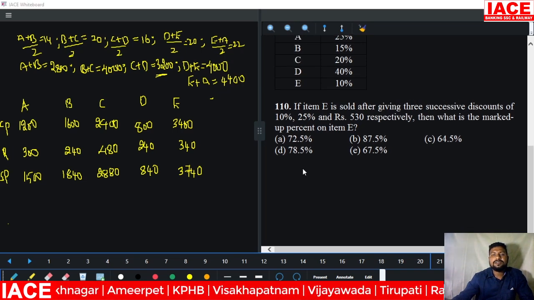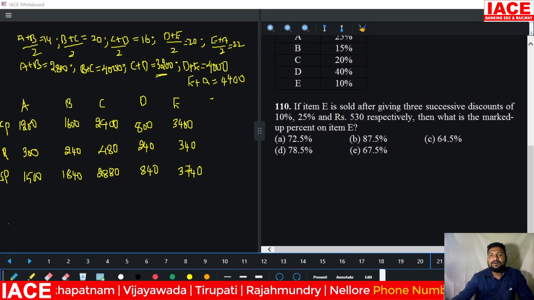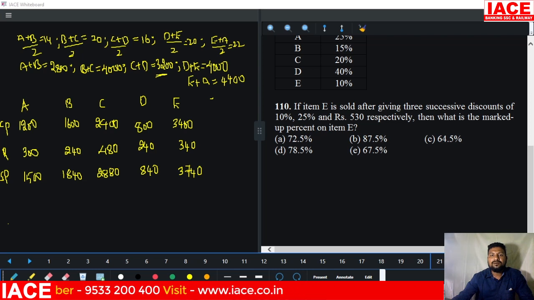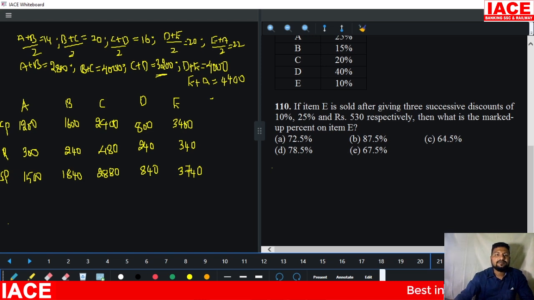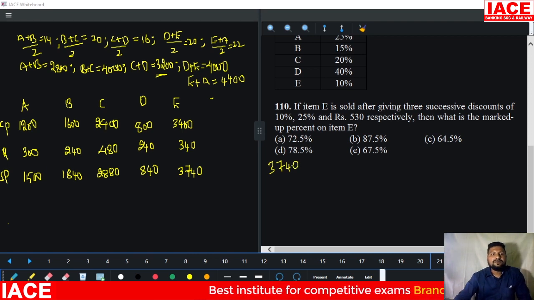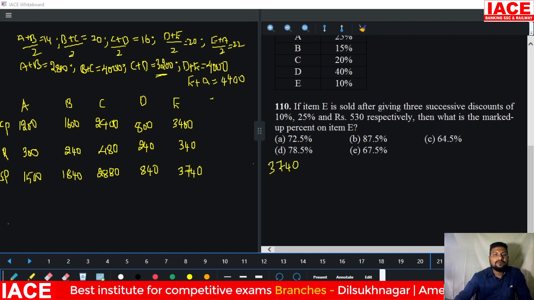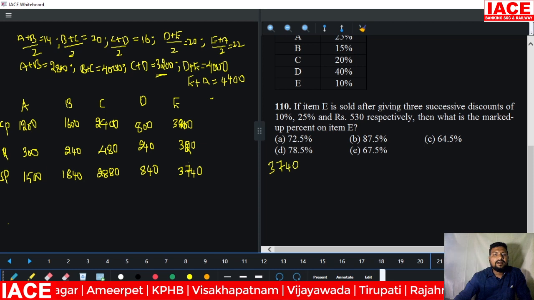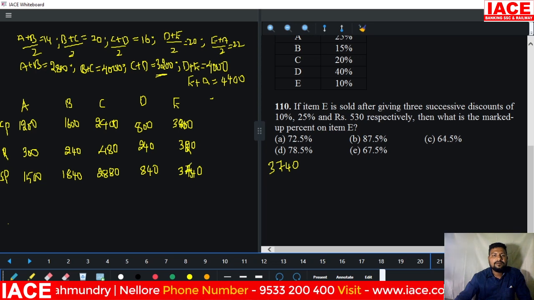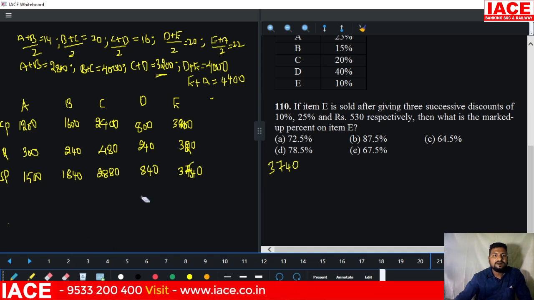Yes. Next question is 110. If item E is sold after giving 3 successive discounts of 10%, 25%, 530 respectively, then what is the marked price percentage on item E? For item E we have to calculate the marked price. E is sold for 3740. Finally it is sold for 3740. No, it is also going to change. Now it is 3200, it is 320, and it becomes what? 3520. 3520. One mistake, it is a total mistake. 3520.